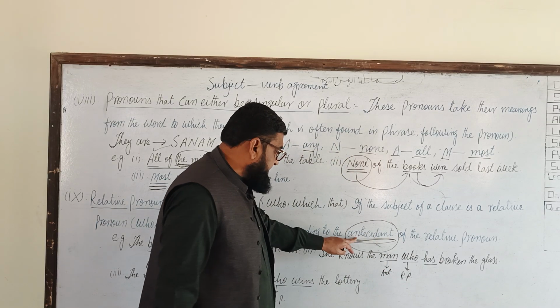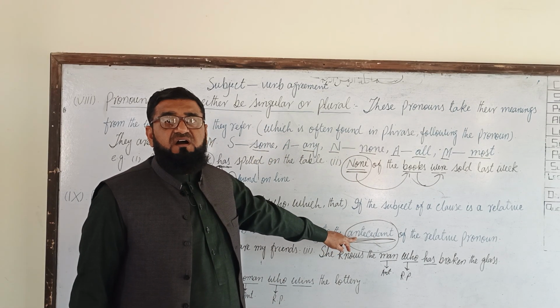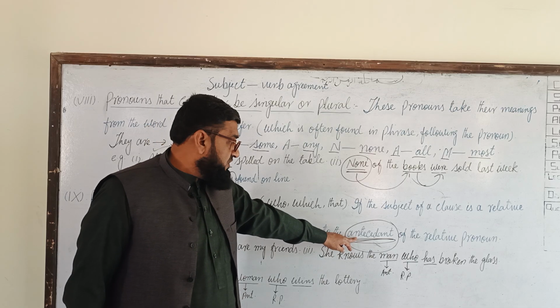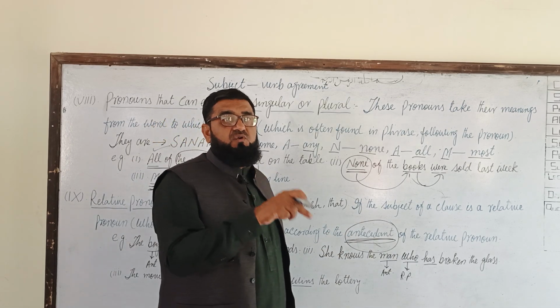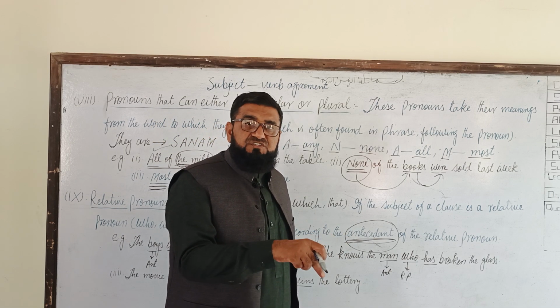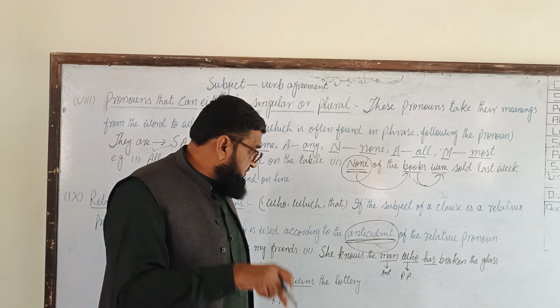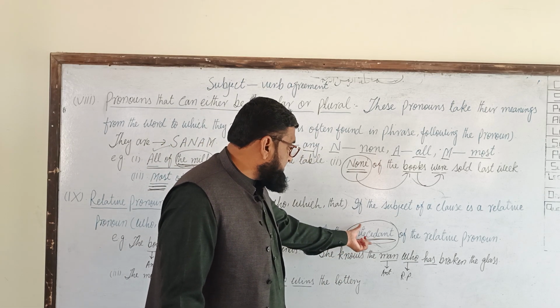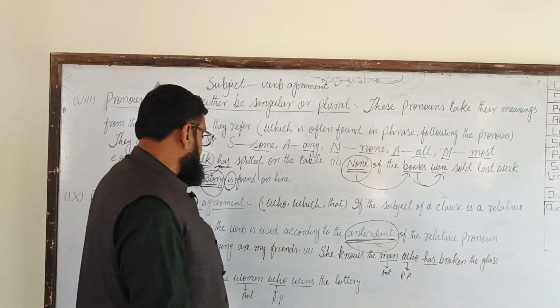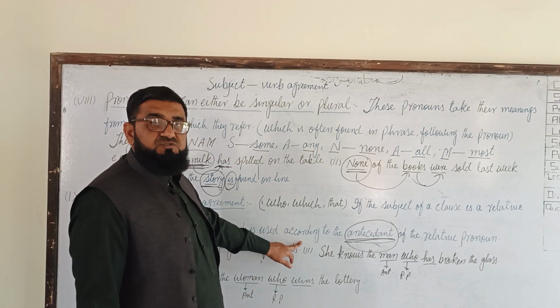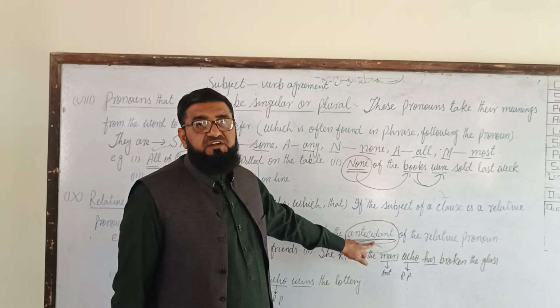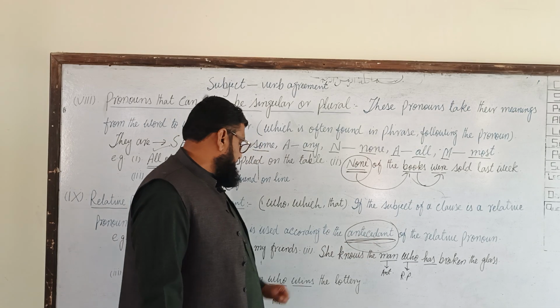And what is an antecedent? An antecedent is a noun or pronoun, mostly a noun, to which the relative pronoun refers. That is called the antecedent of the relative pronoun. The verb will be used according to the antecedent of the relative pronoun.